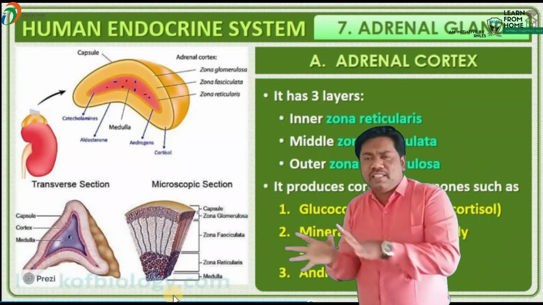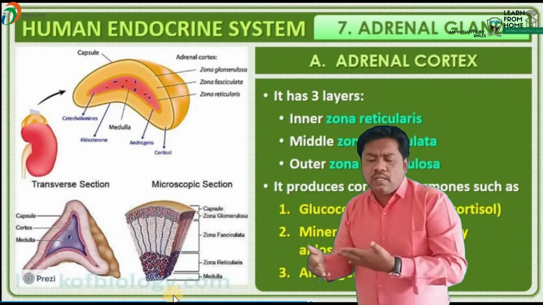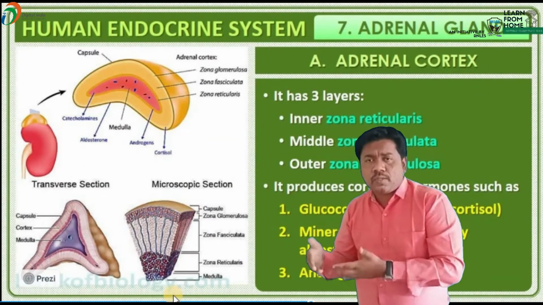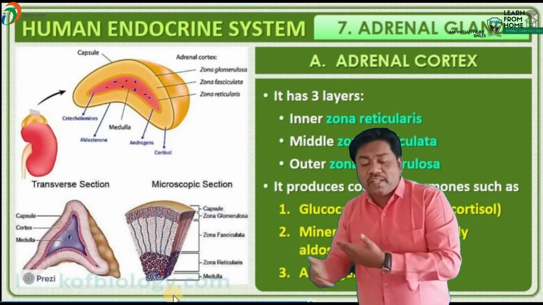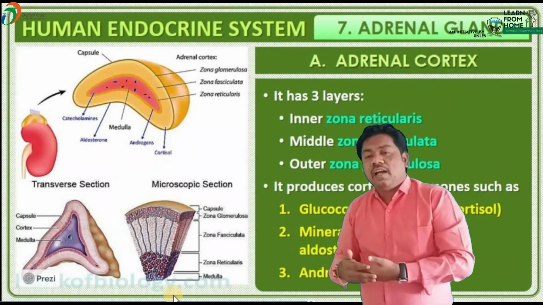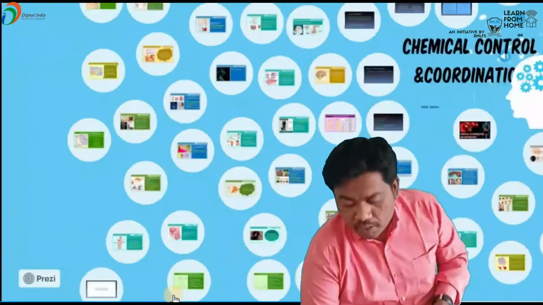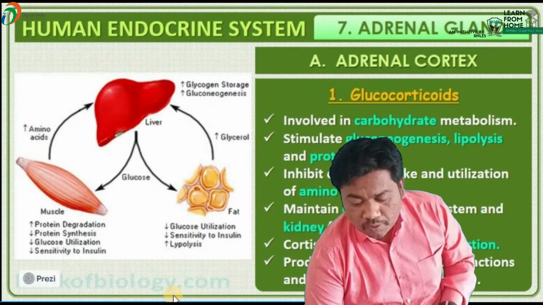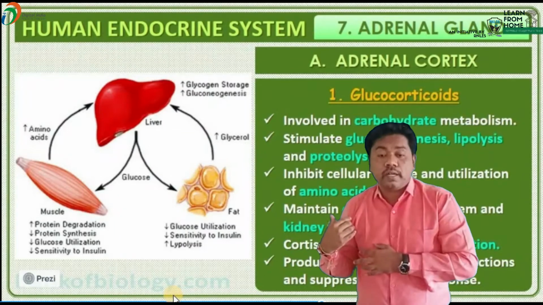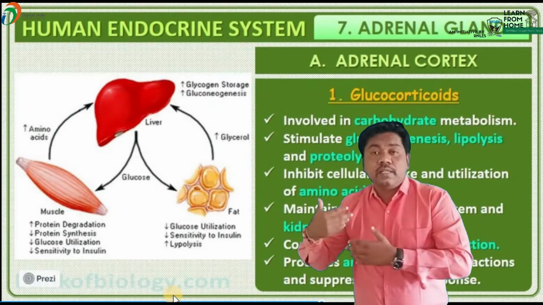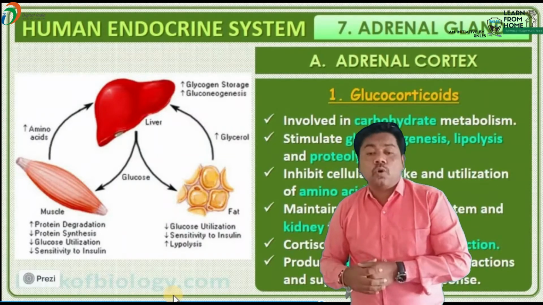These different zones are producing particular hormones: the glucocorticoids, mineralocorticoids and adrenocorticoids. So different types of hormones are produced. After that, we have to talk about the glucocorticoids. What is the glucocorticoid? Already we discussed the mineralocorticoid, but now we are going to discuss the glucocorticoid.